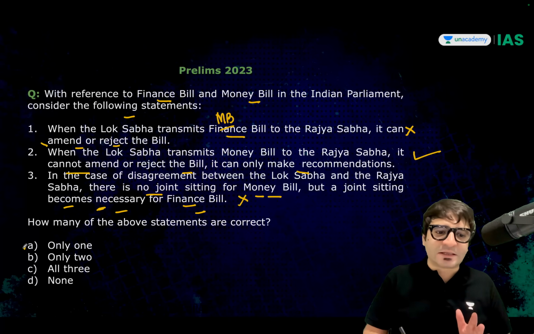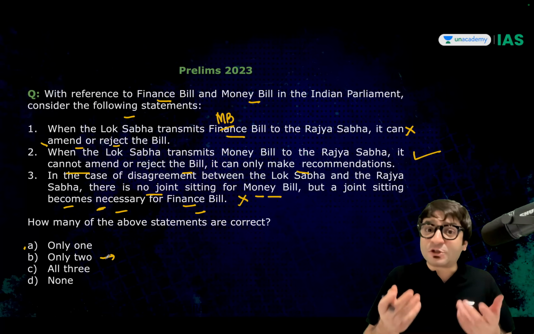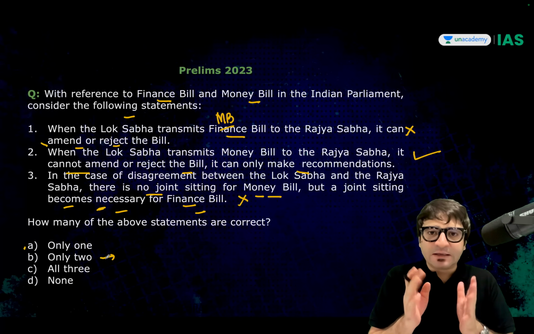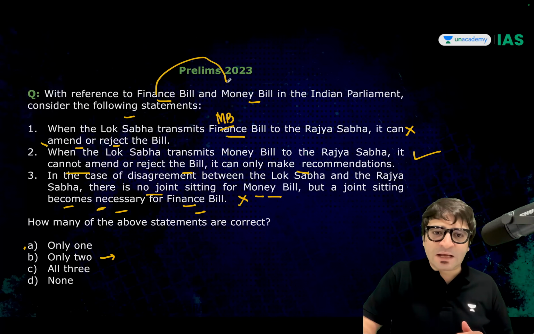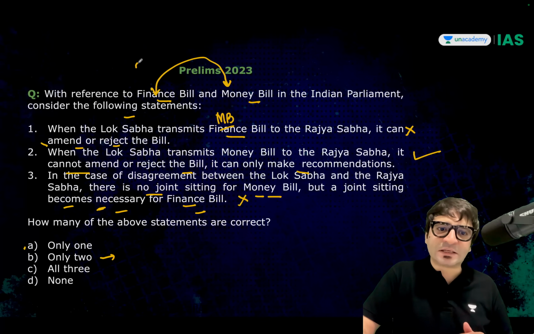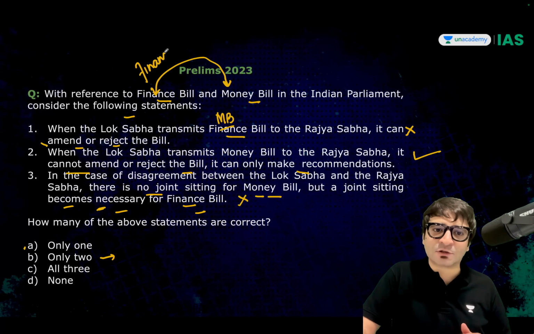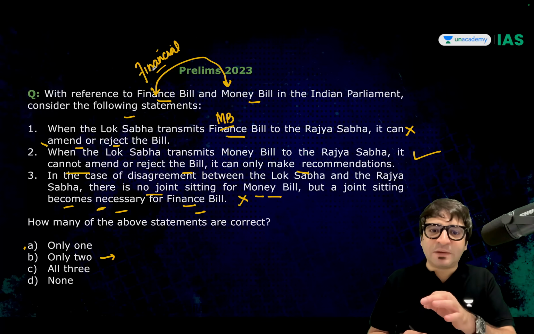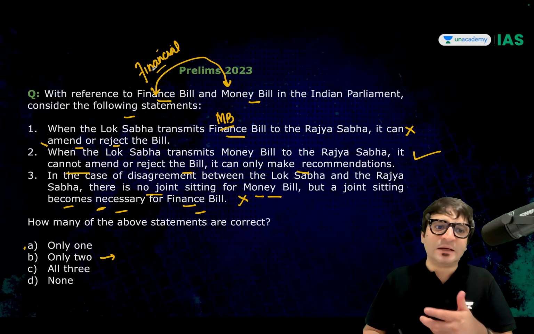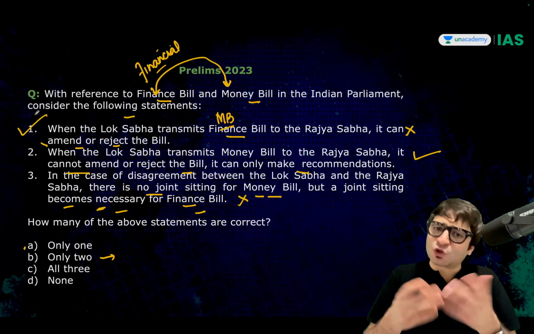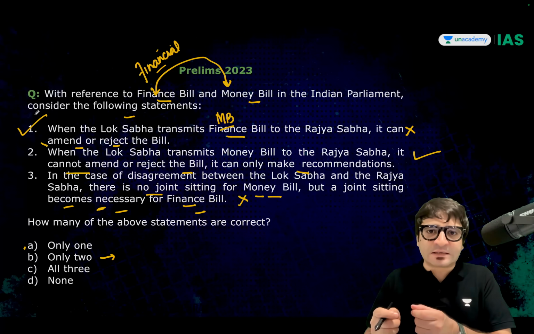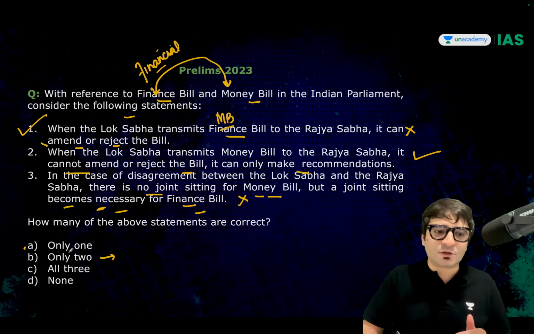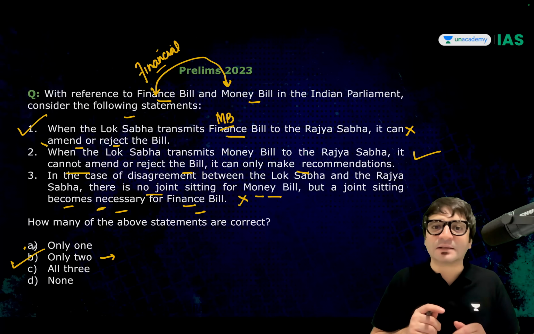But according to UPSC, the answer is only 2, which means what? UPSC is drawing a distinction between a finance bill and a money bill, in the sense that UPSC considers that this is not a finance bill but a financial bill. So when Lok Sabha transmits the financial bill to the Rajya Sabha, it can amend or reject the bill, which is true because the role of the Rajya Sabha when it comes to a financial bill is the same as that of an ordinary bill, which means 2 statements are correct. B is the right answer.